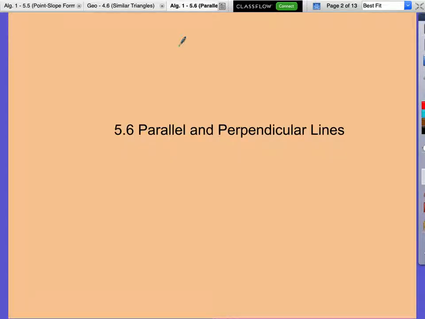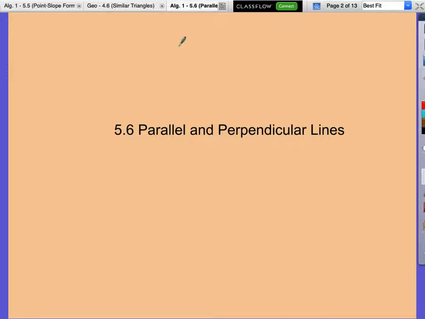SWBA, what does SWBA stand for? Students will be able to identify and use properties. Sorry, that's geometry. Excuse me. Identify parallel and perpendicular lines by their slope. We're going to talk about what parallel and perpendicular lines are, and we're going to talk about their slope. Excuse me, I started reading geometry. That was not with you guys.